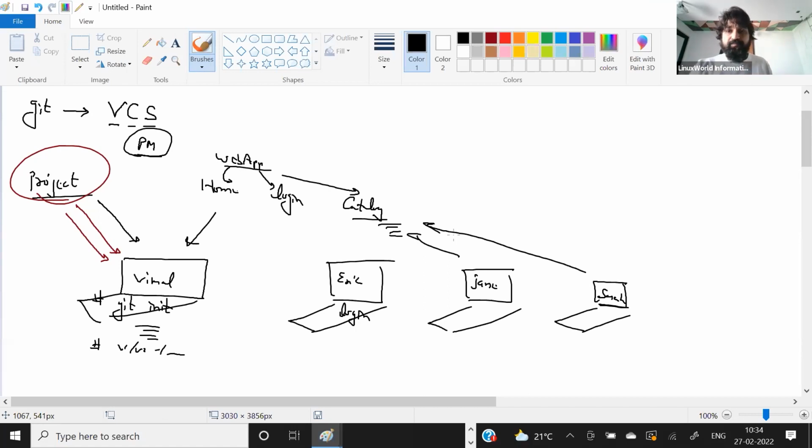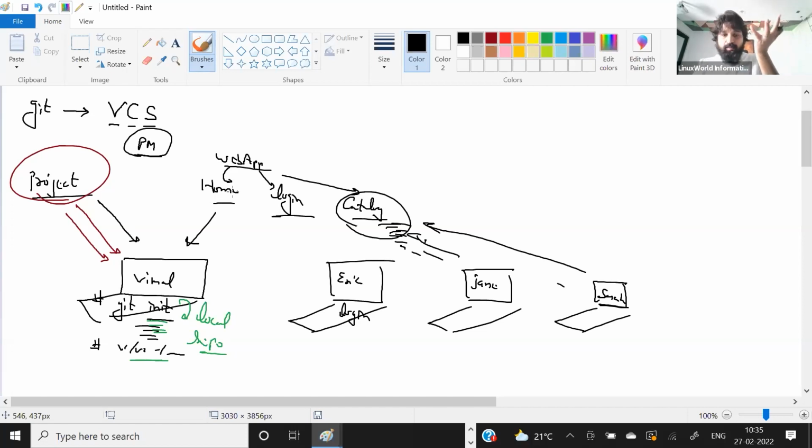My point here is everybody has their own repository, and because they create this repository on their laptop, that is the reason it is called a local repository. So everybody has their own local repository, local data, local versions, staging area, everything. But all these features, the catalog code by Jane plus Sarah, plus the login page, home page, they club together and become one single product or app.